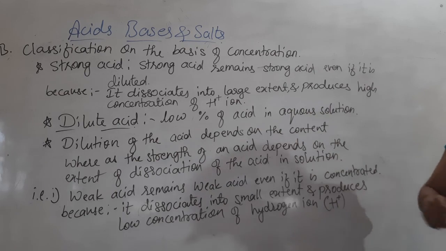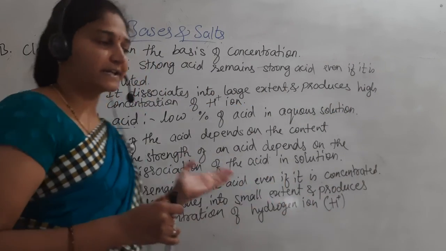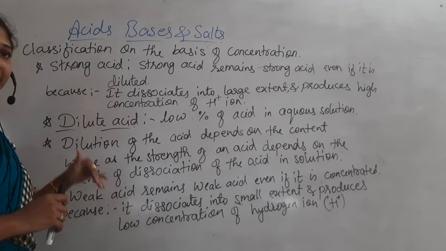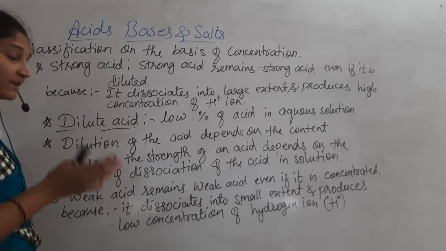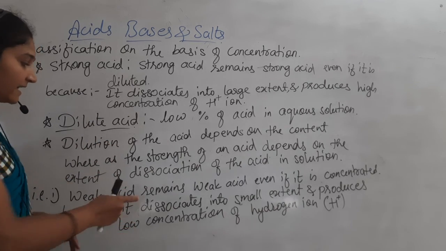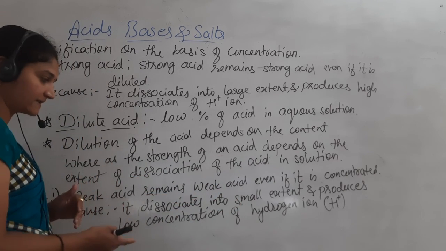What are those? One is on the basis of concentrated and diluted that we studied. So here, even if we consider the weak acid is concentrated, it remains weak acid only. It is not going to turn into a strong acid.